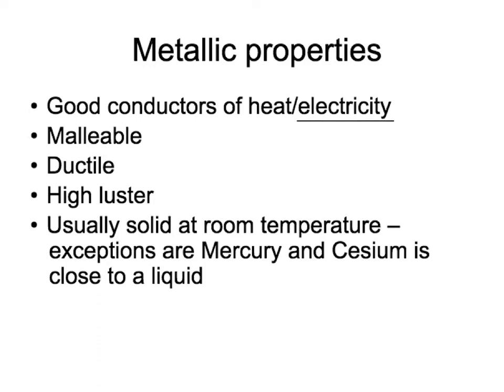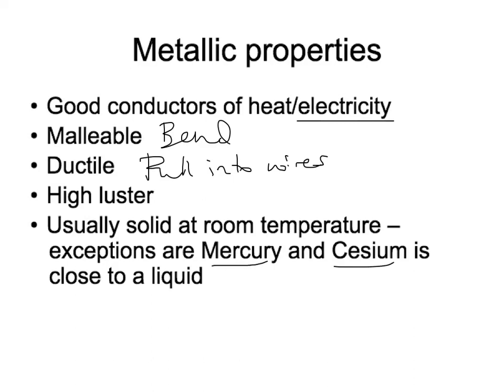They're hot, but they're not that hot. Malleable means you can bend them. Ductile means you can pull them into wires. High luster, they tend to be very shiny, and they're usually solid at room temperature, but there are some exceptions. Mercury and cesium are very close to liquids.